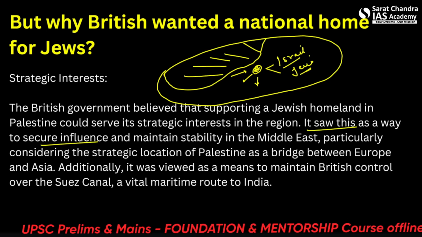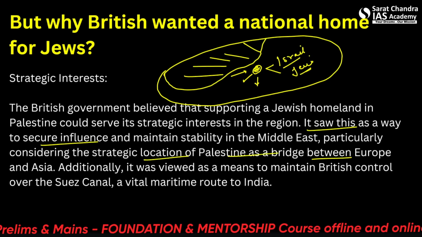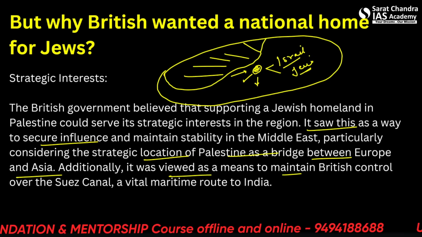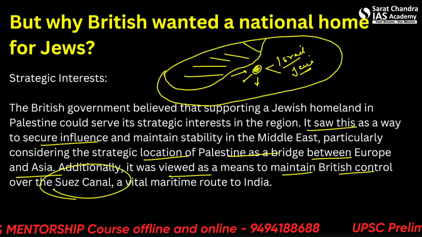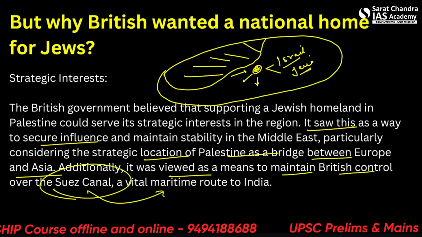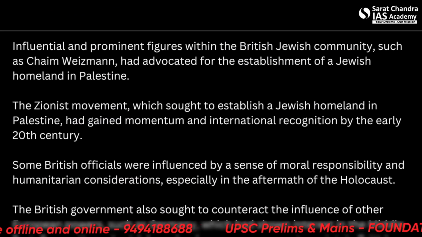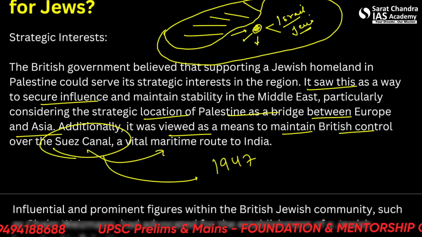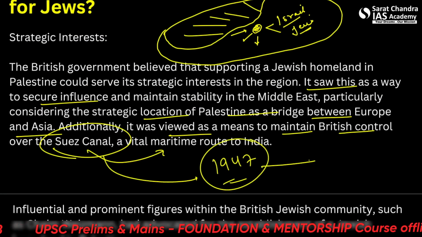Alright. So it saw it as a way to secure influence. This we have already seen. And the location of Palestine as a bridge between Europe and Asia. So we already know this. Additionally, it was viewed as a means to maintain British control over the Suez Canal, a vital maritime route to India. And India was still under British influence till 1947. So the British did not want to lose their checkpost.